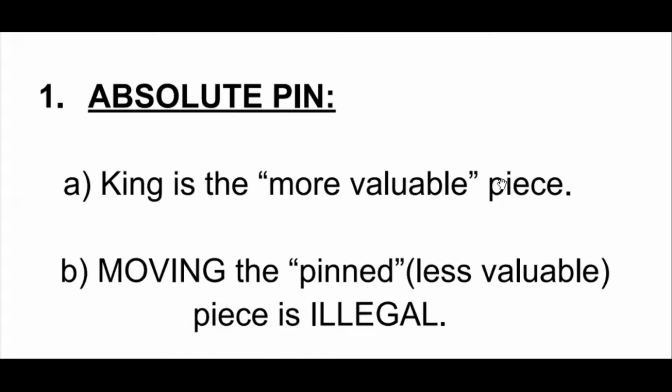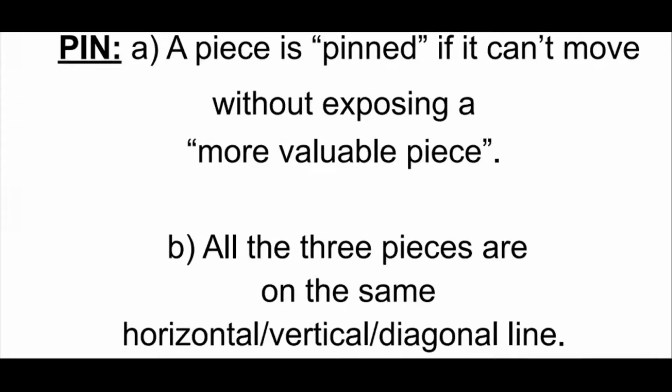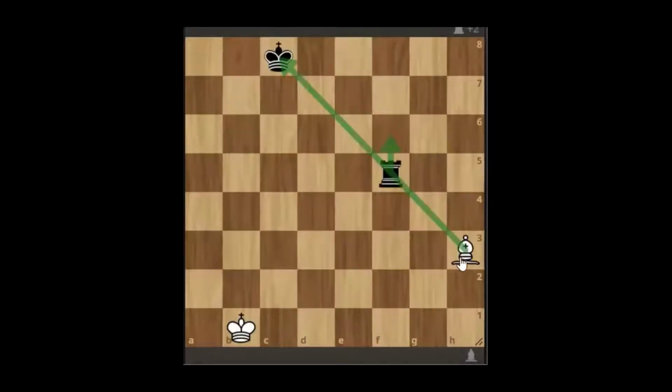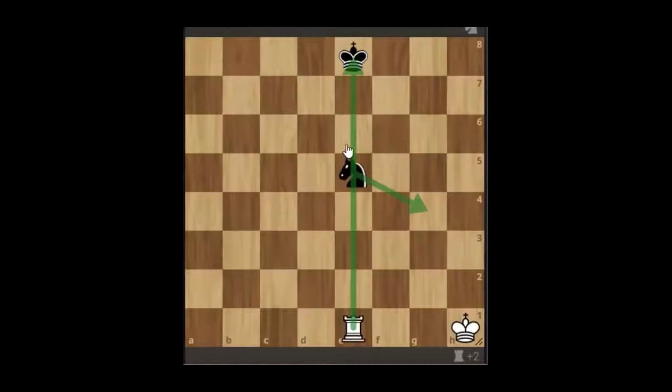Because there is something called absolute pin, there should be something called relative pin as well. If you recall, in this definition of pin, we had mentioned without exposing a more valuable piece. So we had seen if the more valuable piece is king, so what could be the other circumstances? The next piece which obviously the player loves is queen. So here also we see that this knight is pinned. We cannot capture the knight directly. Like in this case, we could capture the rook, or in this case also we could capture the knight.